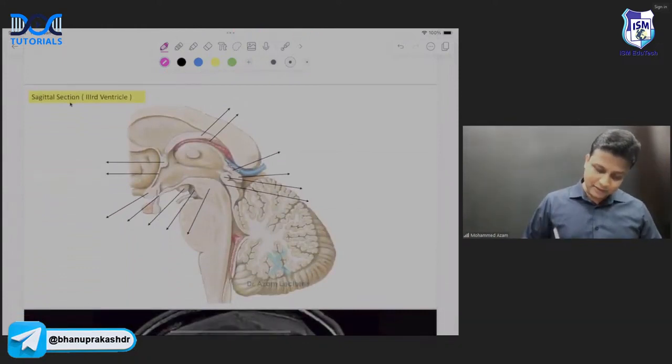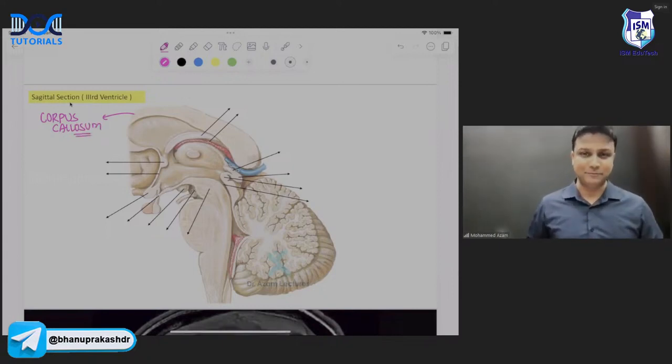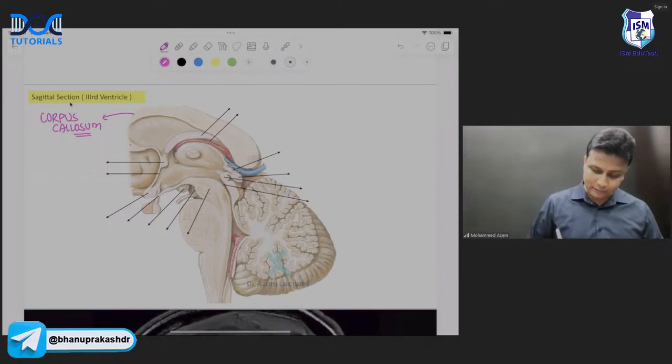Again, the same thing in this diagram. First of all, you are able to see this largest commissure here. This is corpus callosum. In your MCA exam, once they have asked about the parts of the corpus callosum. In the corpus callosum, we'll be having like 4 parts. This one here will be the rostrum. This bent here will be genu. And this is the body here. And finally, this one here will be the splenium, sir.